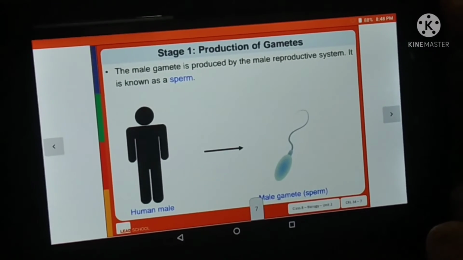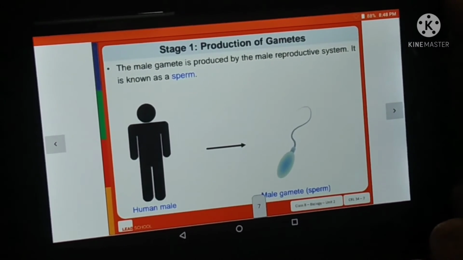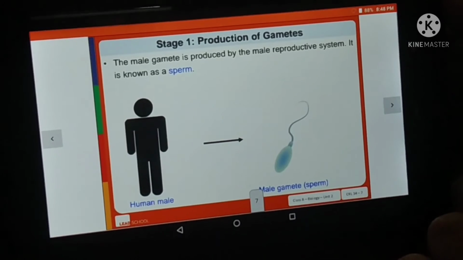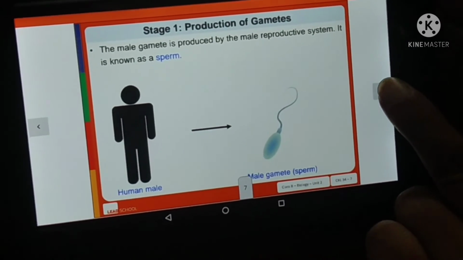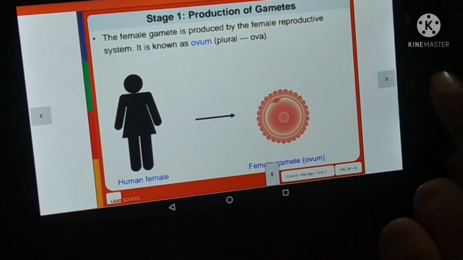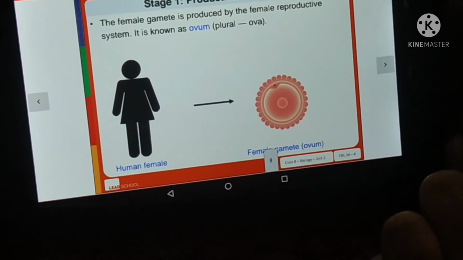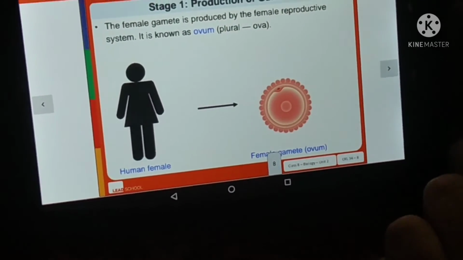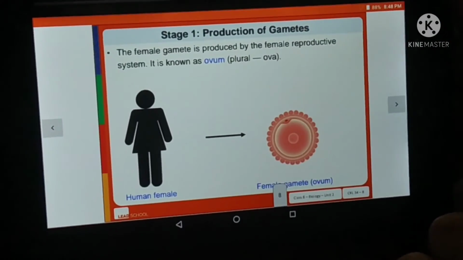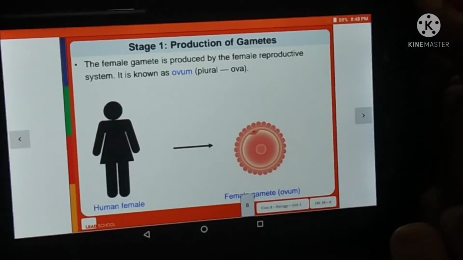The male gamete is produced by the male reproductive system. It is known as a sperm. The female gamete is produced by the female reproductive system. It is known as an ovum.